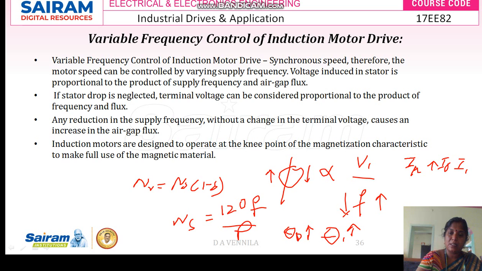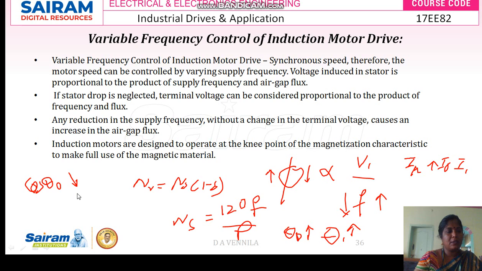If your frequency decreases, your flux will increase, so that your magnetizing current also increases. Finally, your cos theta 0 will decrease. That is the power factor; the power factor will decrease.